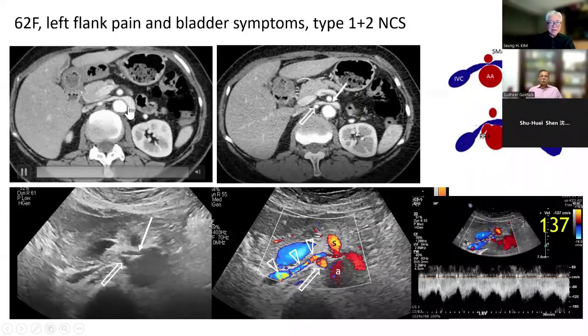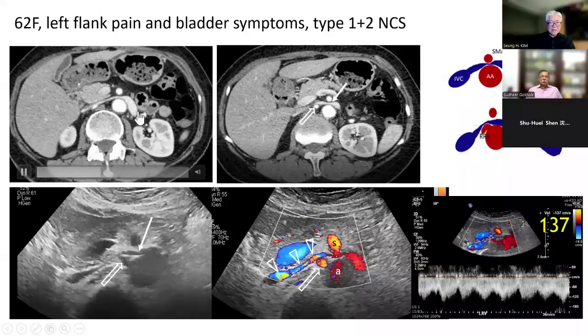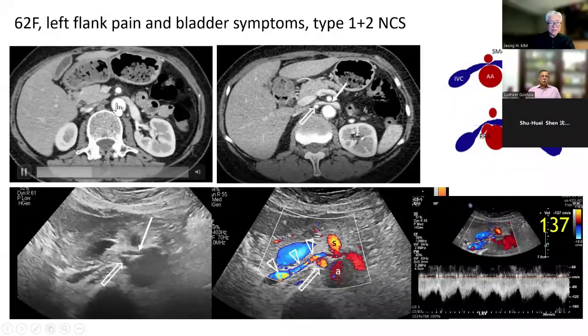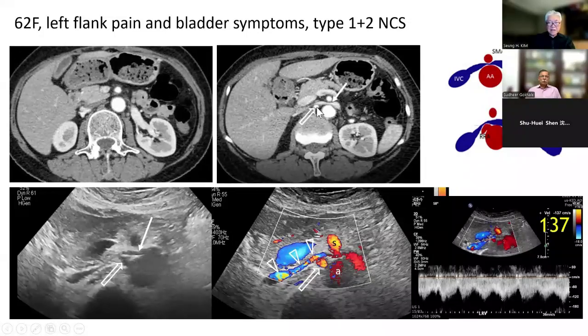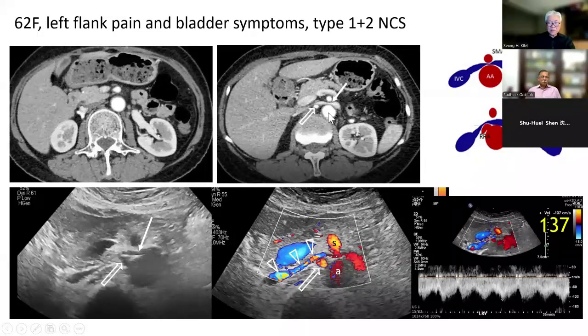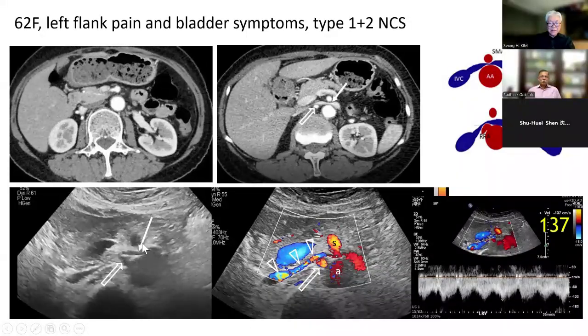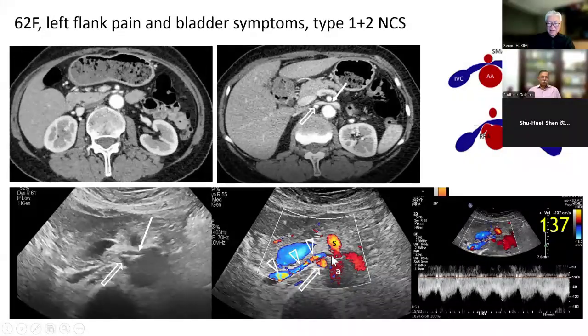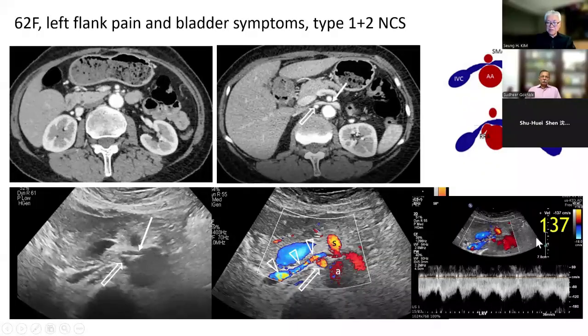If you see this CT scan, this is the aorta, SMA, and you can see the compression here, and also you can see the right renal artery compressing the left renal vein from the posterior side like this. So I think this is the type 1 component, and this is the type 2 component. And ultrasound also shows type 1 and type 2 components. And you can see the flows, bright colored flow signal here. So I think the type 2 component is more important in this patient, and flow velocity is